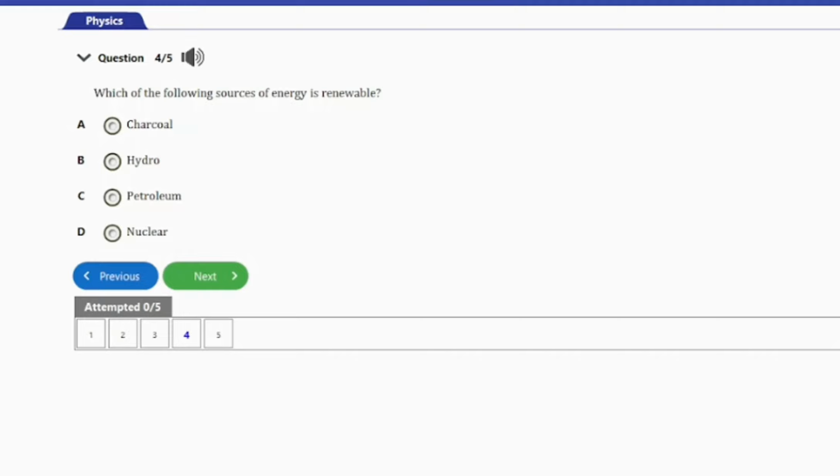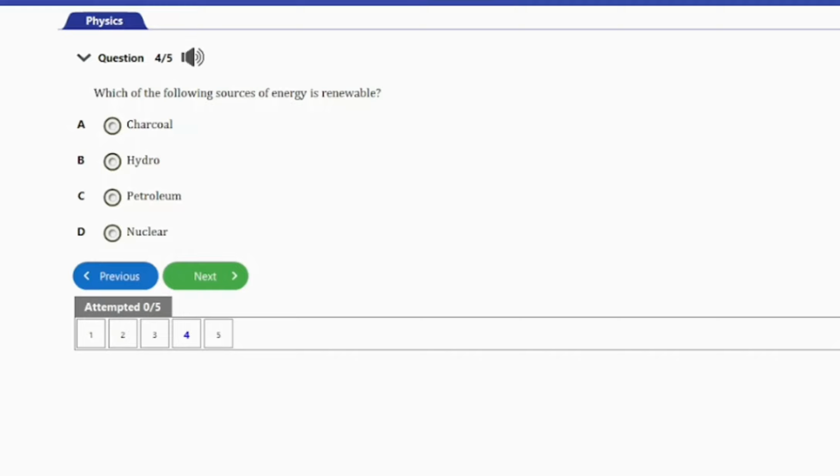Hydroelectricity or hydro energy is renewable. But guys, the other options here are not renewable. Charcoal, once used up, is not renewable. Same goes to petroleum and nuclear energy. But guys, hydro energy is constantly renewed. So that's it for this question.